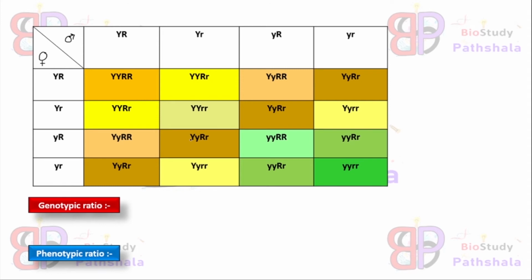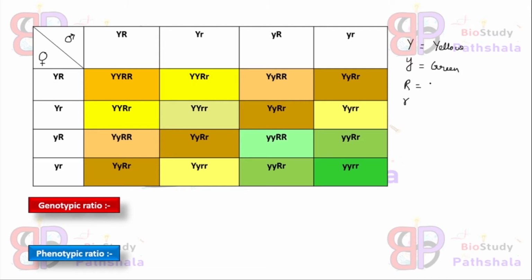Now we will learn how to solve the dihybrid cross and the checkerboard of the dihybrid cross. Okay, so here as you can see, there are 4 alleles: capital Y, small y, capital R and small r. Capital Y is for yellow coloration of pod, while small y is for green coloration.